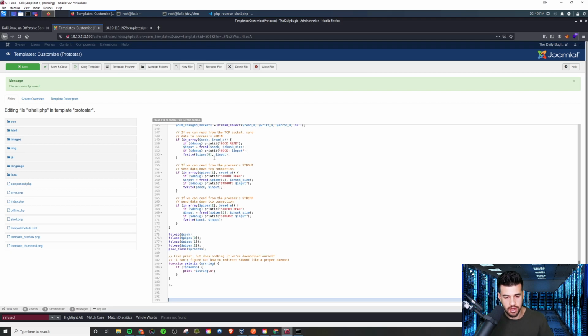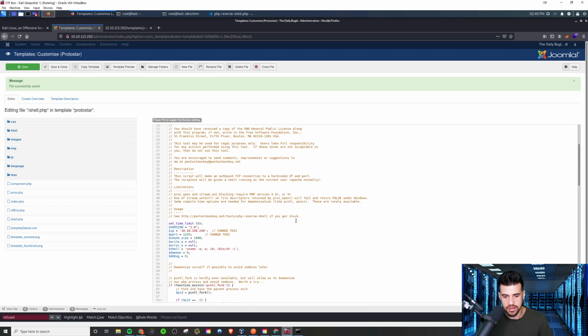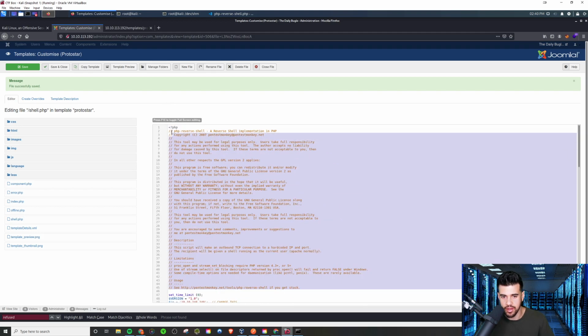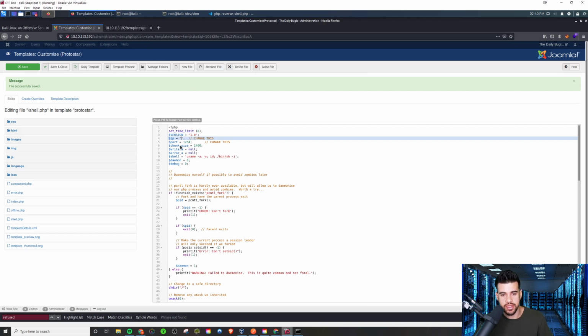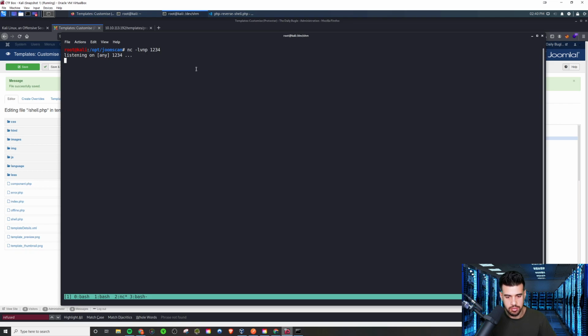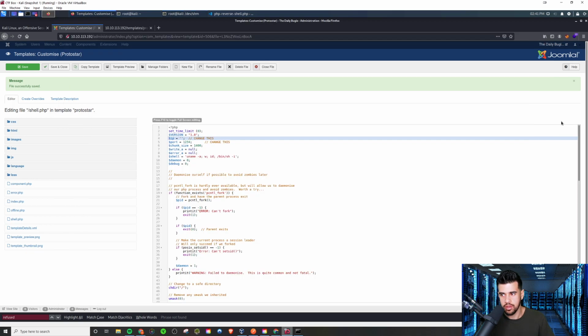So we put this in here, and I'm just going to delete these extra lines and delete this long comment part out. You don't have to do this, but I like to clean it up a little bit. And then for the IP address here, we're going to put our attacker's IP so it knows where to connect back to. So in this case, let's see what we're running as. This one right here. And let's see, we add this in and we save it.